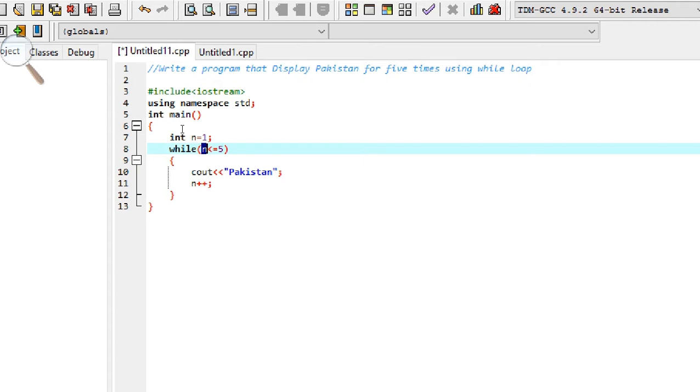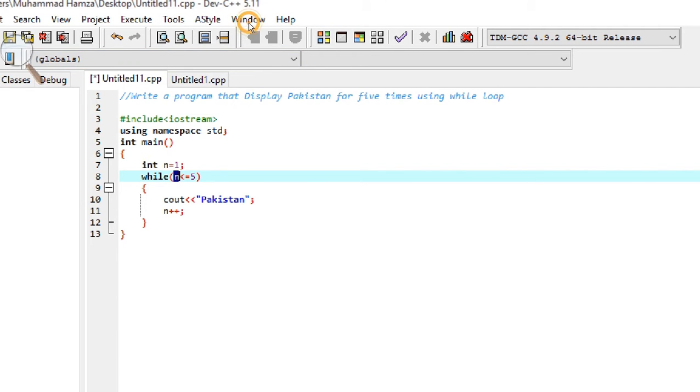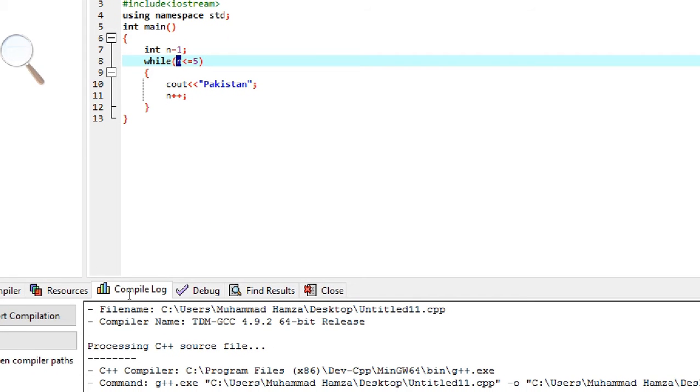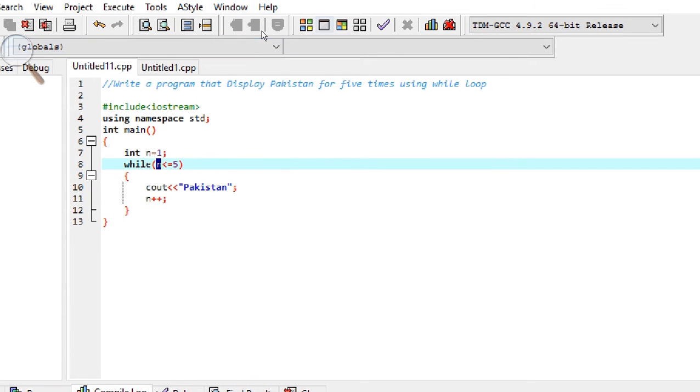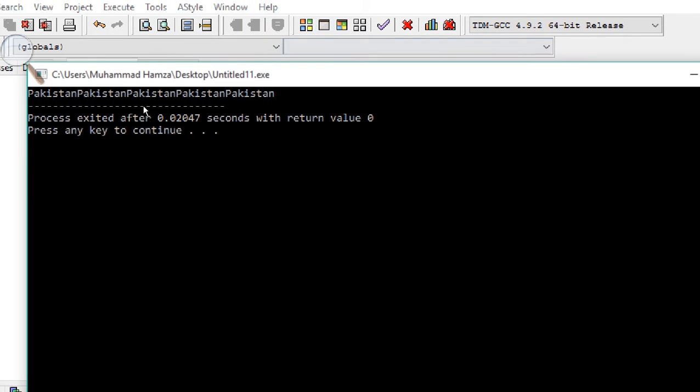Now we will compile it first. Here we have 0 errors and 0 warnings. Run. Pakistan, Pakistan, Pakistan, Pakistan, and Pakistan. Here it displayed 5 times.